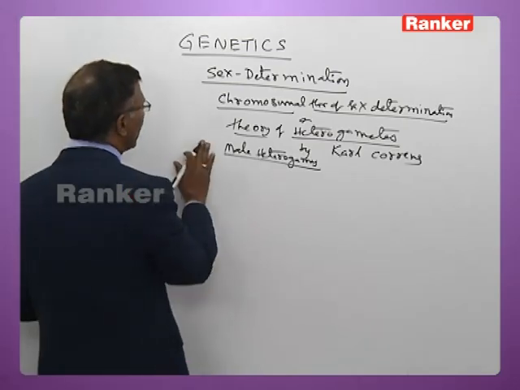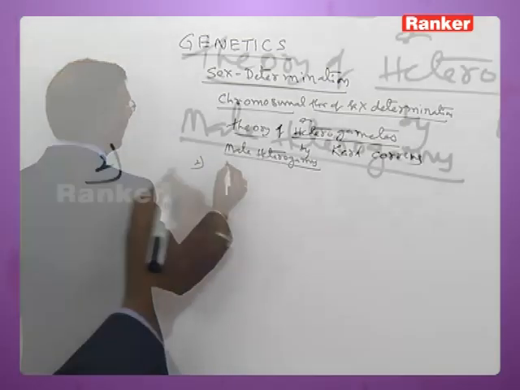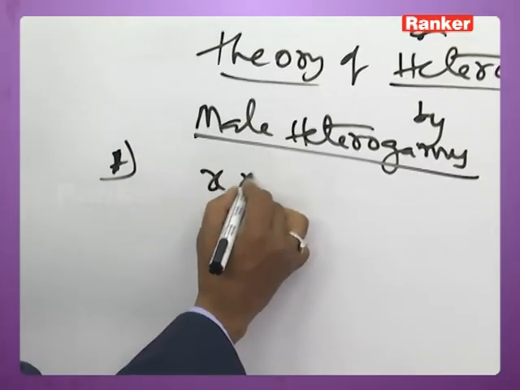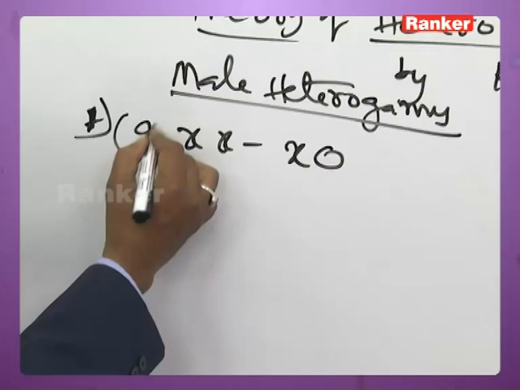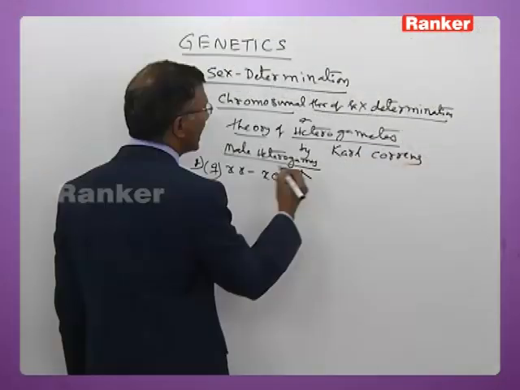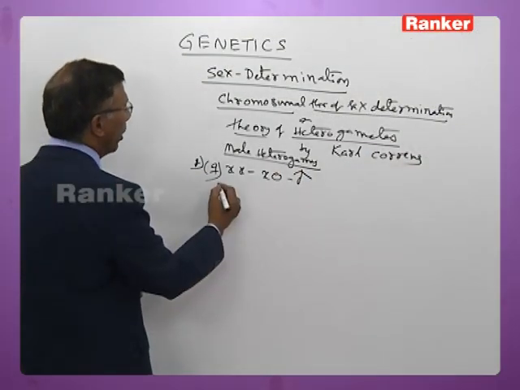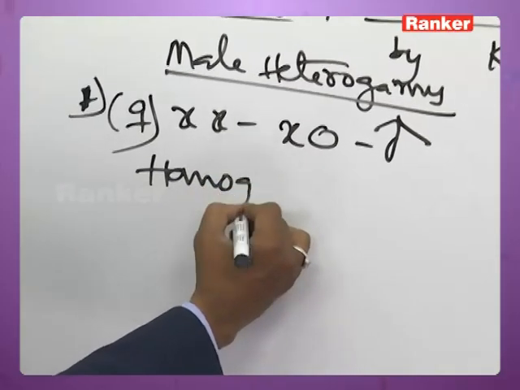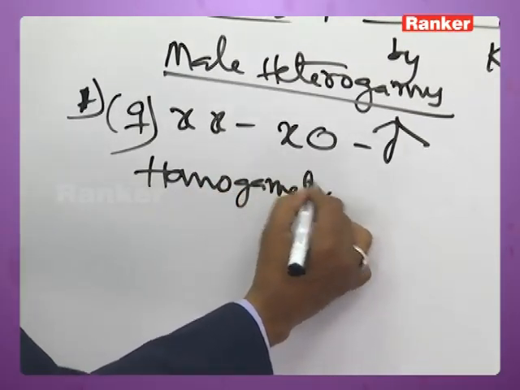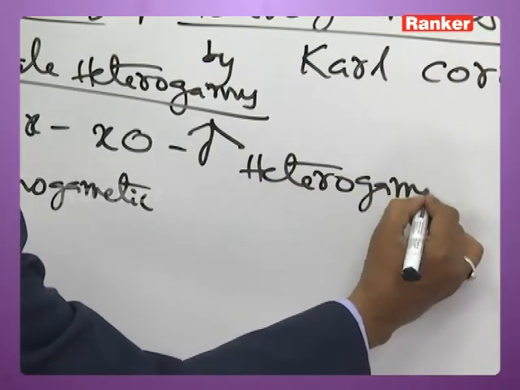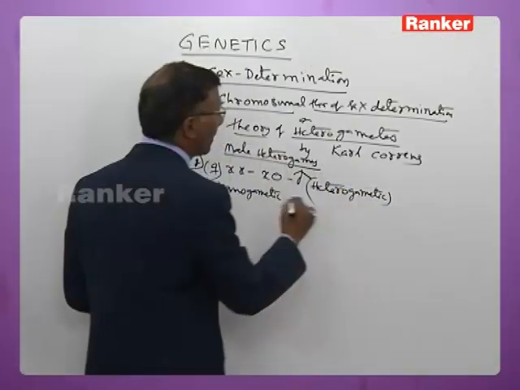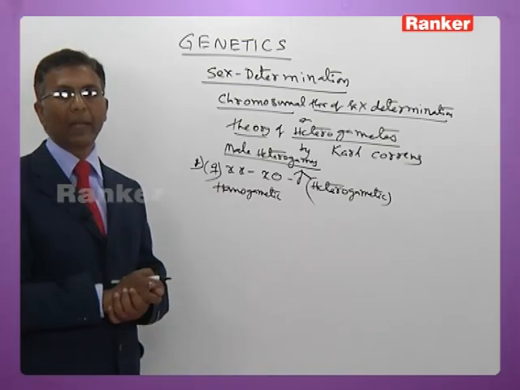Under this you have the XX, X0 condition, that is, female is XX, male is X0. Female is homogametic and male is heterogametic.